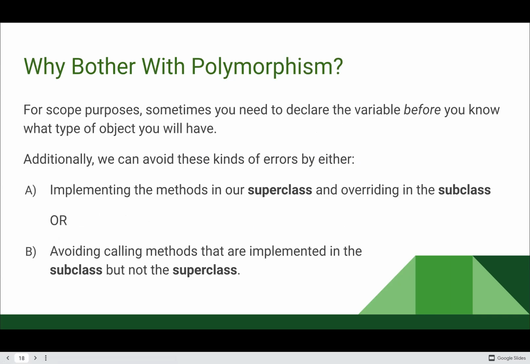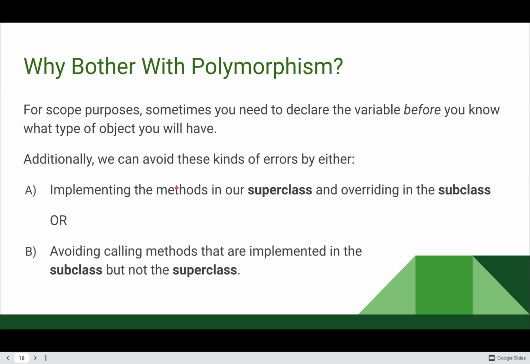So we can avoid these errors of not having this method exist by either, A, implementing those methods in our superclass and then overriding them in our subclass. So sometimes this is useful. In this scenario with the person and grade and student, that doesn't make a lot of sense because a person object doesn't make sense to have a grade to get. So that one doesn't really fit this solution.